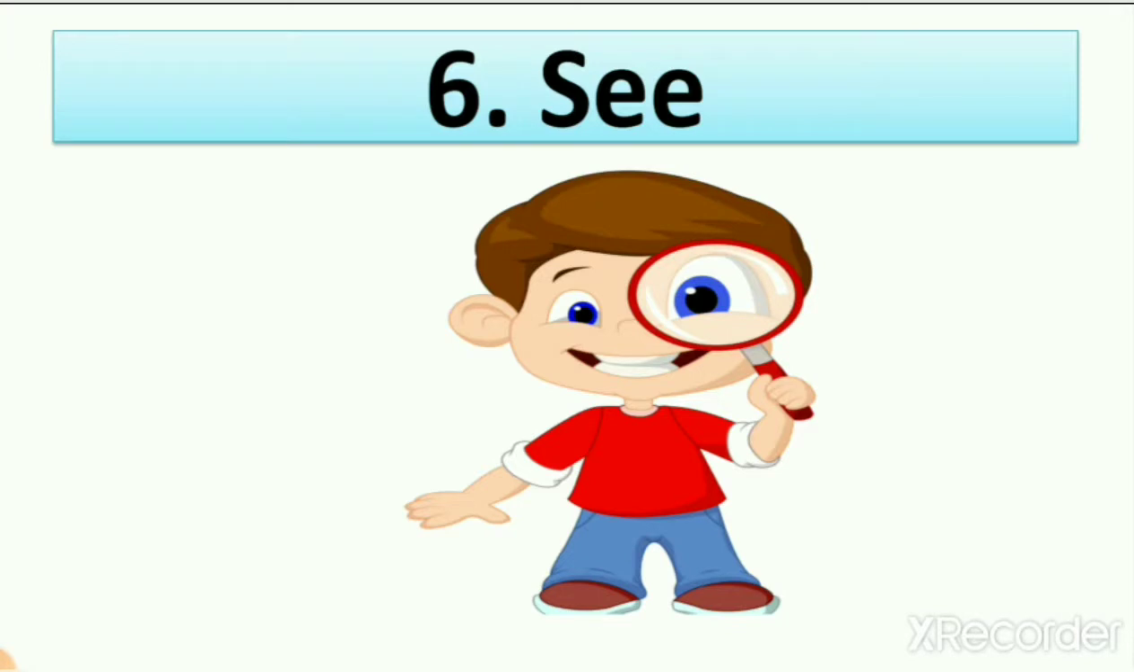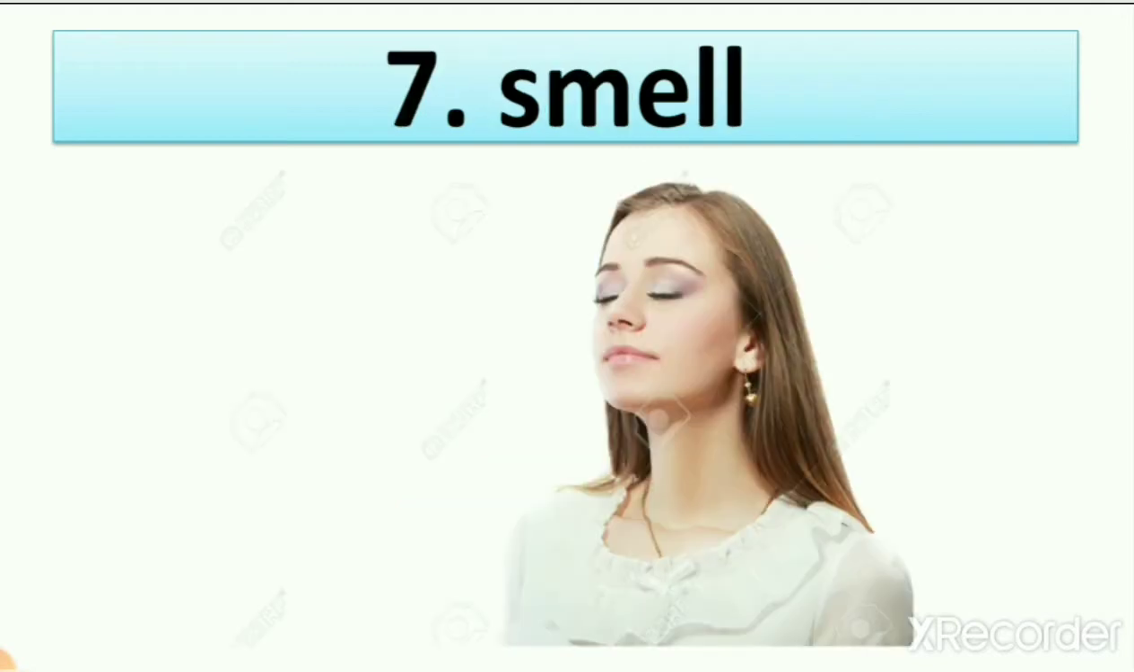Then number 6, see. One boy is seeing things. Remember we learned about insects. In this we learned that insects are very small and one boy is seeing an insect with the help of a magnifying glass. So it is a magnifying glass which we use to see small things, right? Then number 7, smell. So what do we use to smell things? How do we know that our mother is making delicious food? With the help of our nose.